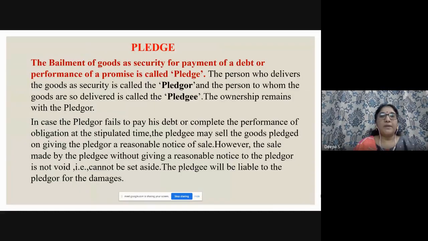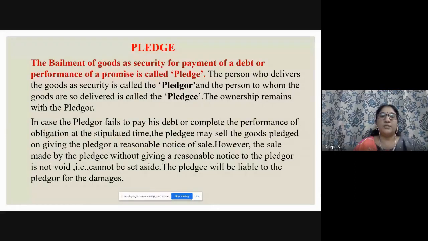Next comes the pledge: the bailment of goods as security for payment of a debt or performance of a promise is called a pledge. You must remember all the persons involved in bailment, the pledger and pledgee, because these are asked in multiple choice questions. The person who delivers the goods as security is called the pledger, and the person to whom the goods are delivered is called the pledgee.